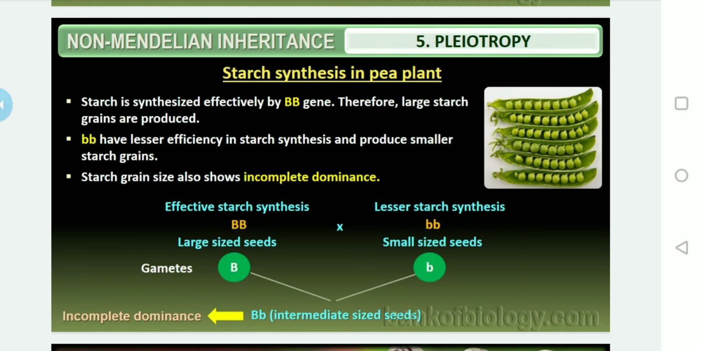I hope you can identify it. So today we discussed five important topics in the deviations of the Mendelian law: incomplete dominance, codominance, multiple allelism, polygenic inheritance, as well as pleiotropy. Okay, so let it be. Next class we will continue the remaining things. Okay, thank you. Have a nice day.